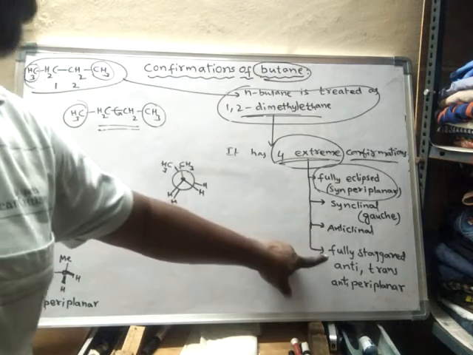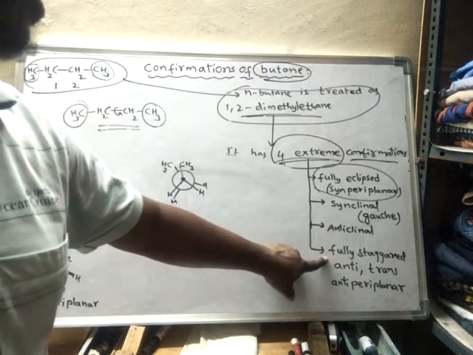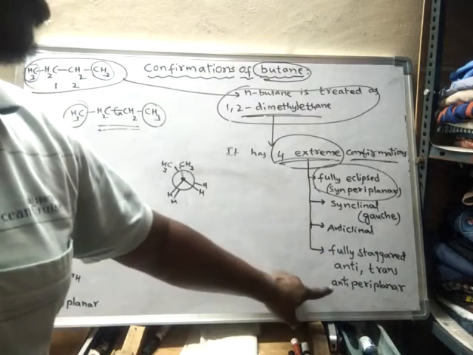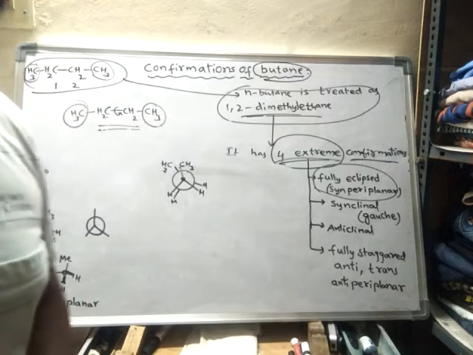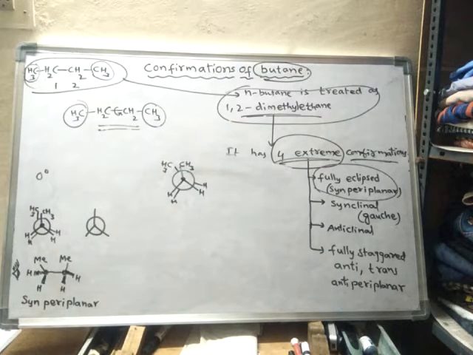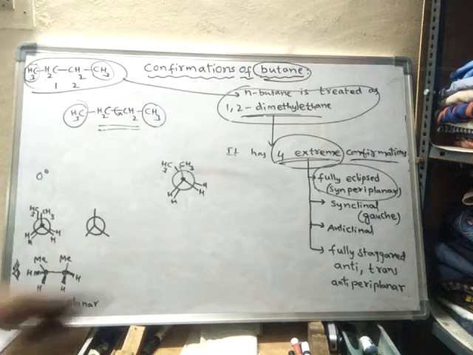Next, fully staggered, also called anti, or trans, or anti-periplanar conformation. So these are the four prominent conformations shown by butane. All other conformations are said to be skew conformations. So these are the important conformations. Now we will learn about these conformations.